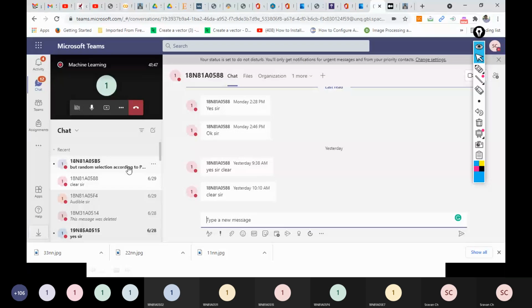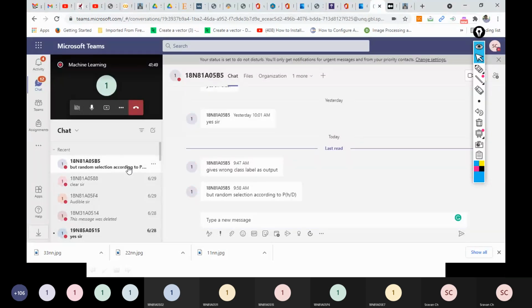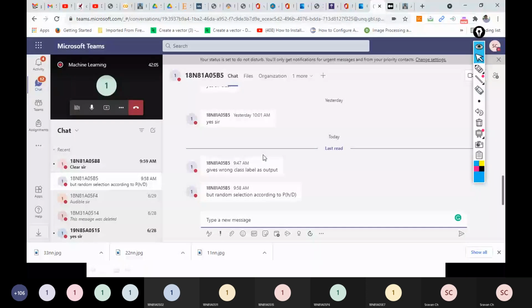But as a doubt, random selection according to P of H given D. Yeah, random selection according to P of H given D. So if I have 10 hypotheses, I will not compute P of H given D for all 10. I'll do it for H1 and H2, and pick any one, right?